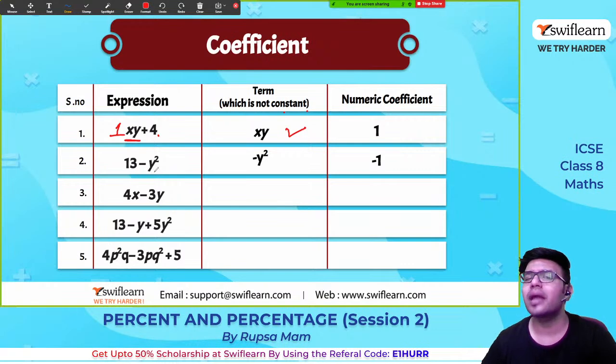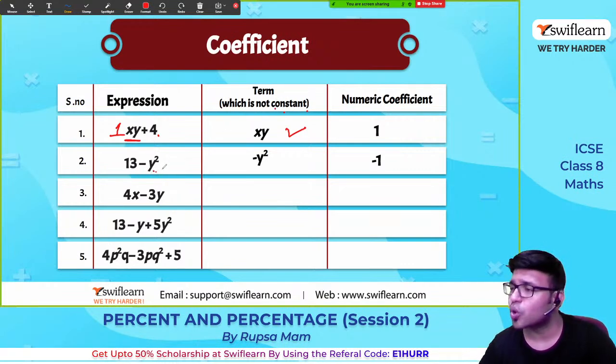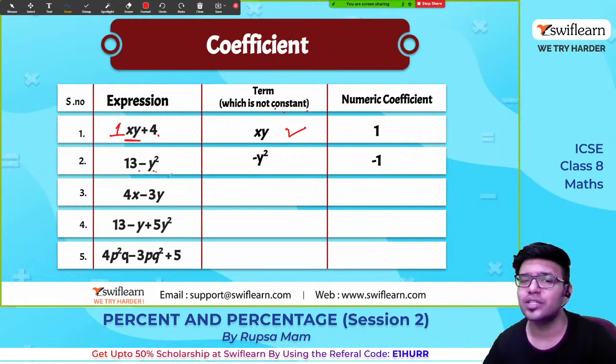Yes, 13 minus y square, which is not a constant term. Minus y square is not the constant term. Sir, do we need to consider the symbol also? Of course, guys, we need to consider the symbols also. Okay, and numeric coefficient is -1.